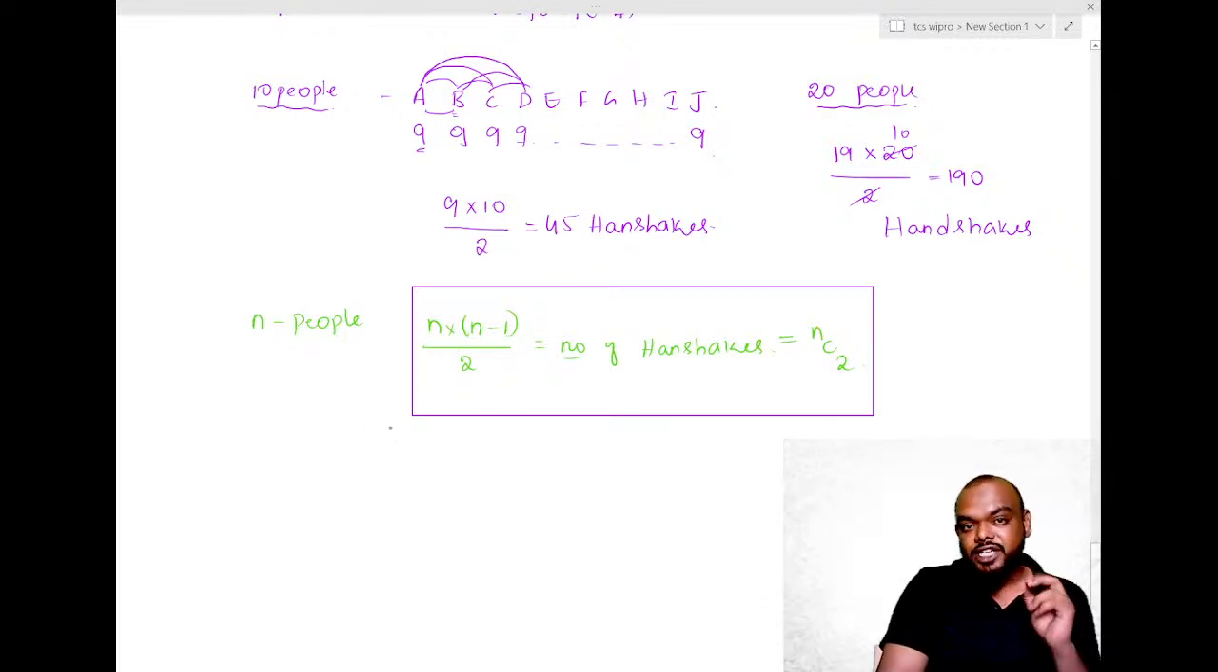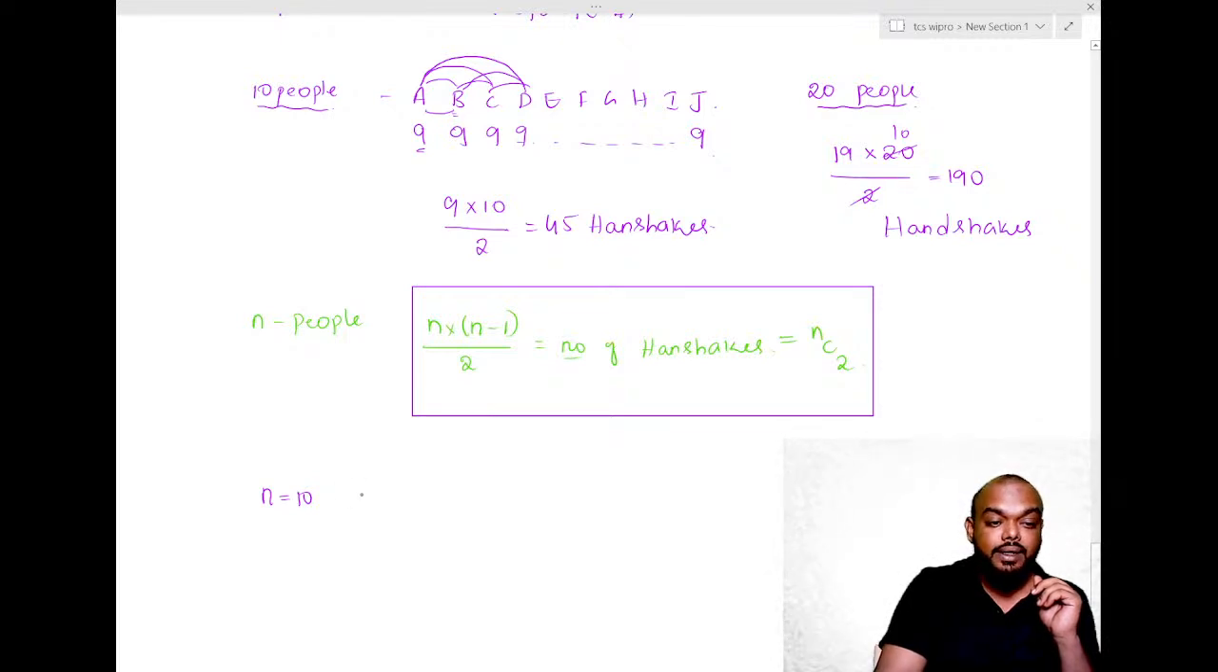Now for one handshake you need 2 people. Let us say when there are 10 people, n is equal to 10. Then the number of handshakes is equal to nC2.